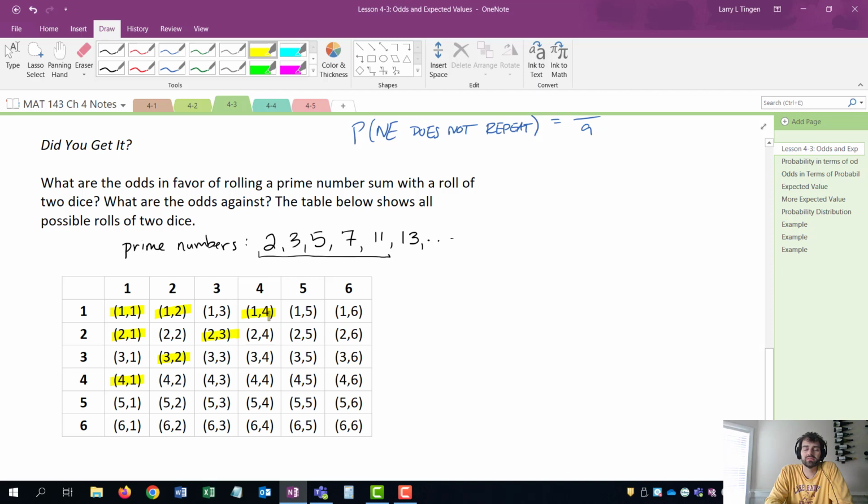Now we see the pattern, right? As I go down the table we've created here, if I run diagonally, all those outcomes that land on that same diagonal have the same sum, right? So we just saw it here. 4 plus 1 is 5. 3 plus 2 is 5. 2 plus 3 is 5. 1 plus 4 is 5. So 7s, I can get 1 and 6, 2 and 5, 3 and 4, 4 and 3, 5 and 2, 6 and 1. So the next diagonal would be 8s, 9s, 10s, and then here's 11. 5 and 6 and 6 and 5.